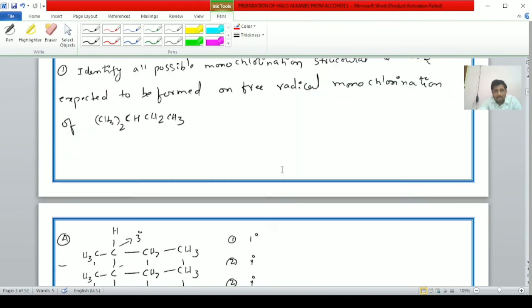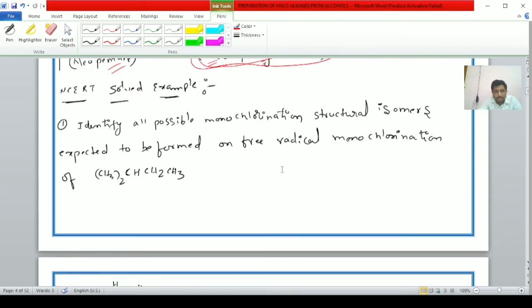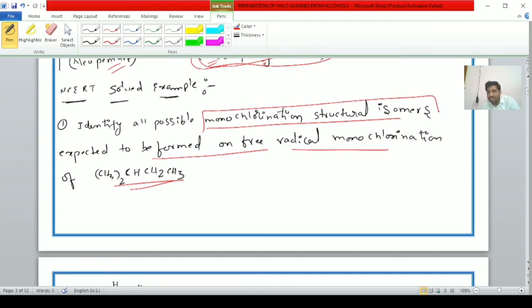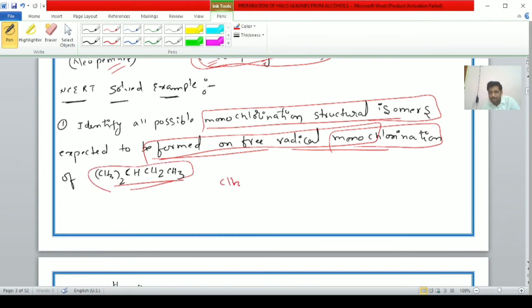Next one, student, NCERT solved example we are discussing. Identify all possible monochlorination structural isomers expected to be formed on free radical monochlorination, with (CH3)2CH-CH2CH3, student. That is the given compound, student.